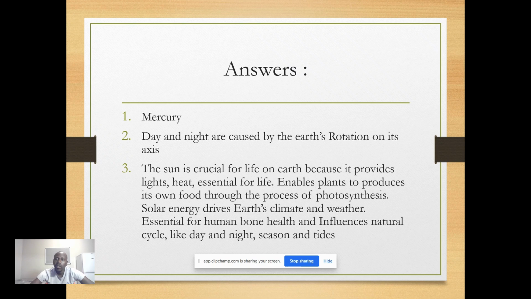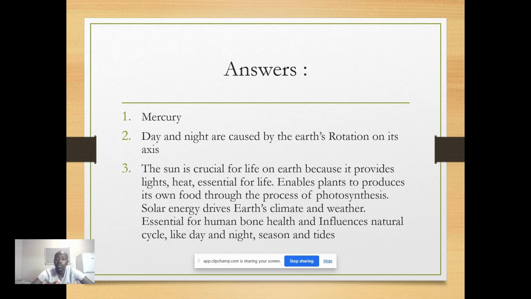The second point, it enables plants to produce their own food through the process of photosynthesis. Remember, photosynthesis is a process whereby the plants make their own food. So for us to have plants, the heat from the sun is needed by the plants as an energy to produce their own food. Plants cannot survive without food. For them to provide their own food, they need the sun. They require the sun for that energy. Without that, we don't have plants.